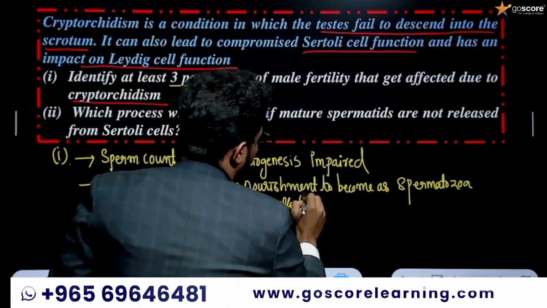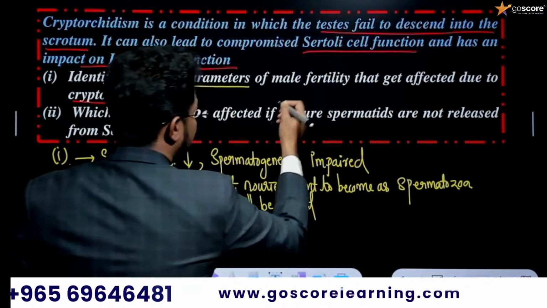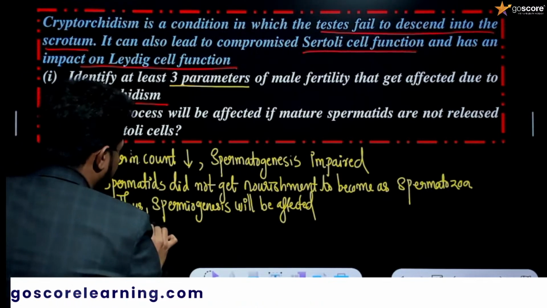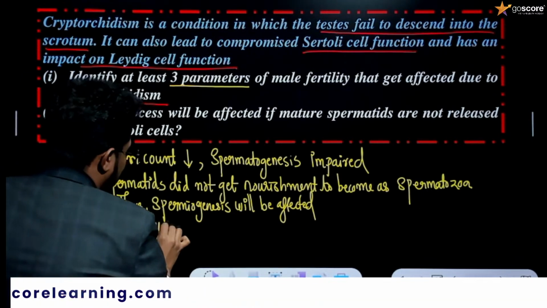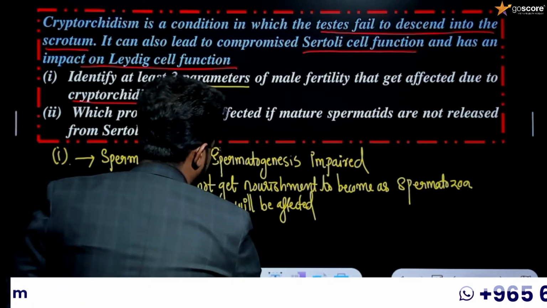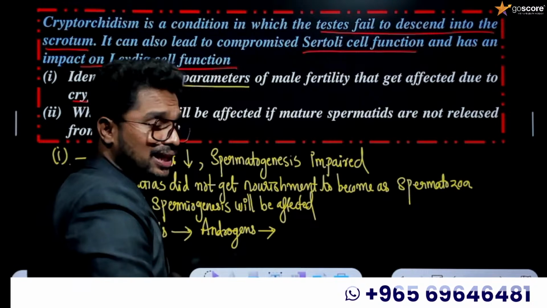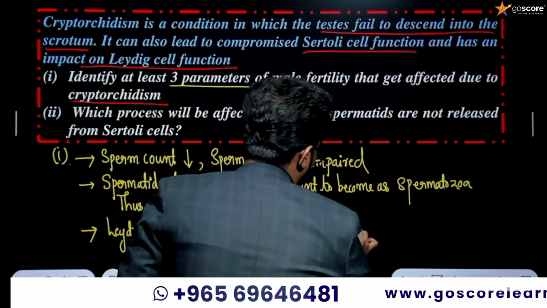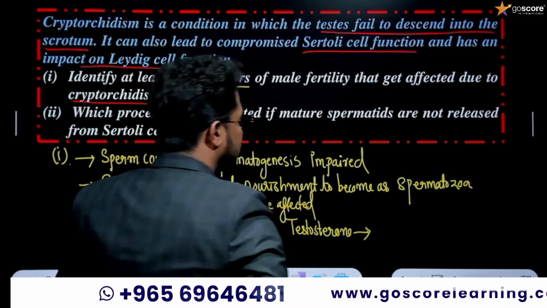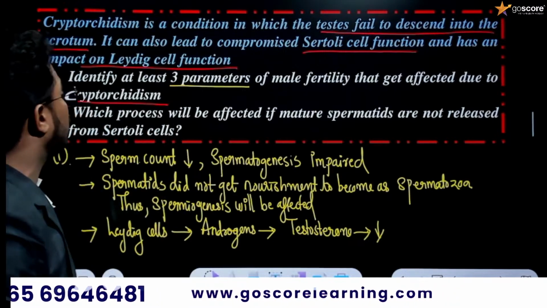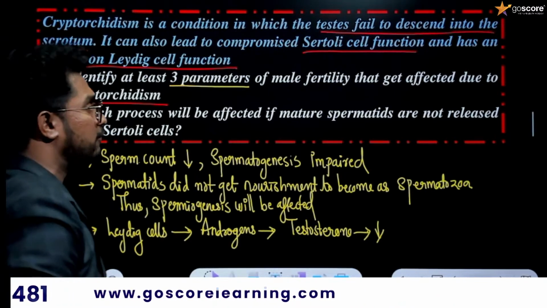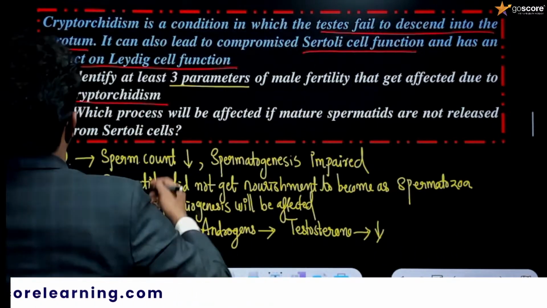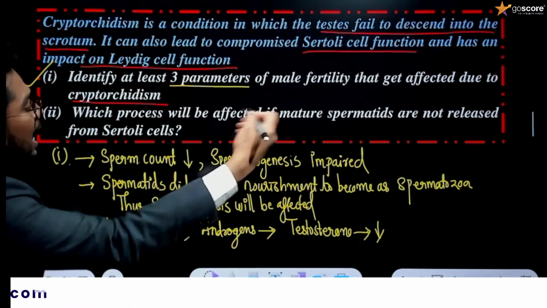Okay, we need to derive three parameters for this question. The third parameter is, what is the function of Leydig cells? Leydig cells will be producing androgens. One of the androgens produced from the Leydig cells is testosterone itself. Do you have any doubt? The production of testosterone will also be affected. These are at least three parameters of the male reproductive system that get affected due to this particular condition known as cryptorchidism.